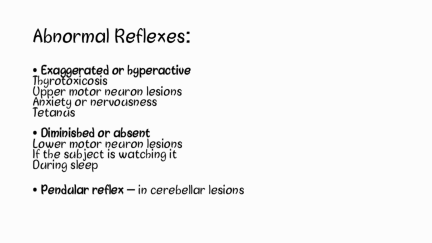Now, abnormal reflexes can be exaggerated or hyperactive, as seen in thyrotoxicosis, upper motor neuron lesions, anxiety, nervousness, and tetanus. They can be diminished or absent in cases of lower motor neuron lesions or if the subject is watching it or during sleep. Or a pendular reflex can be observed in cerebellar lesions.